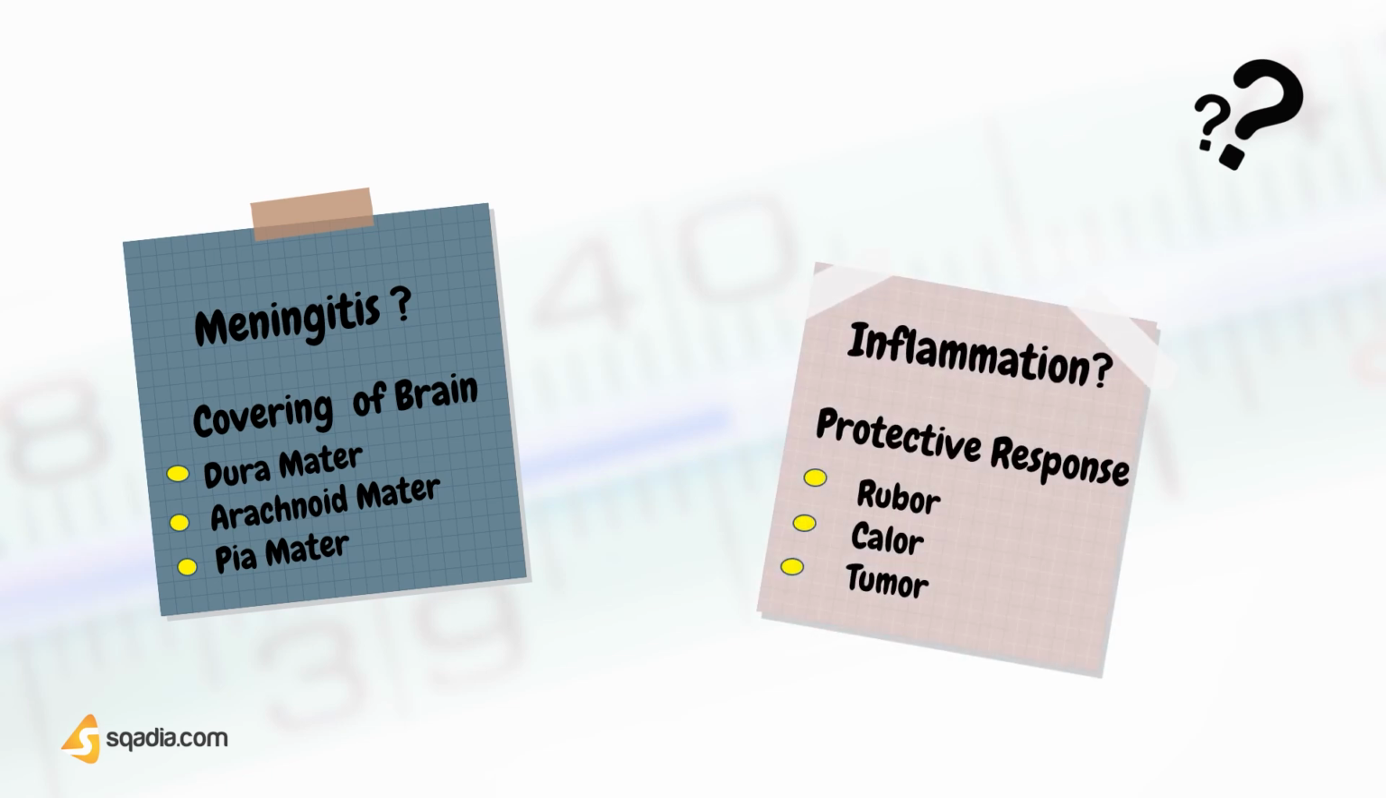Do you know inflammation is also a protective response? It has 4 cardinal signs. These signs are rubor, meaning redness, calor, meaning heat, tumor, meaning swelling, and dolor, that means pain.